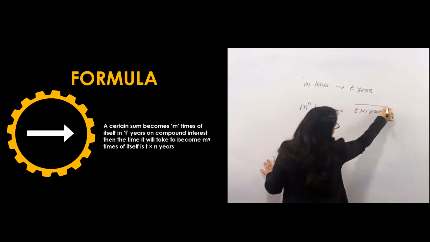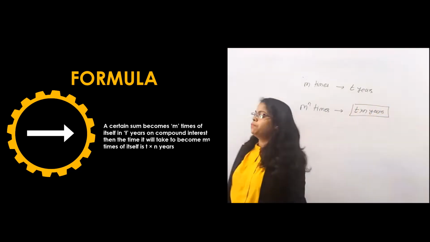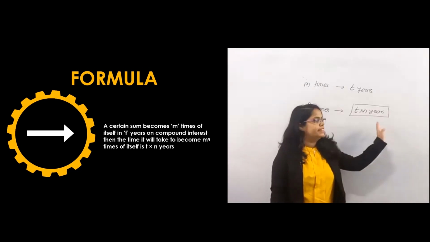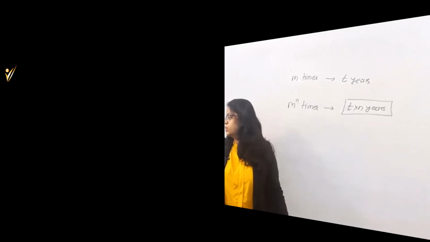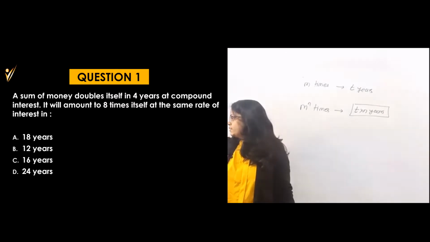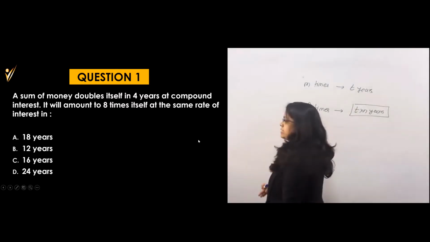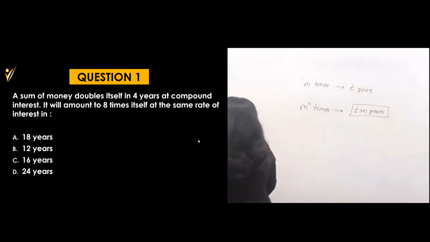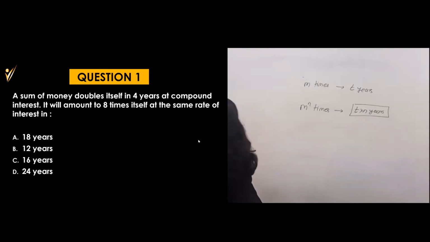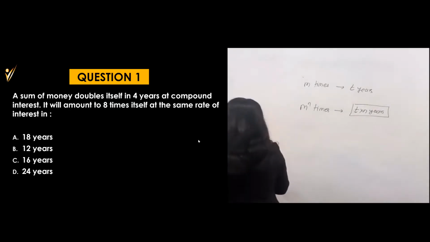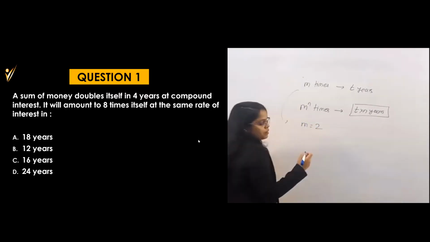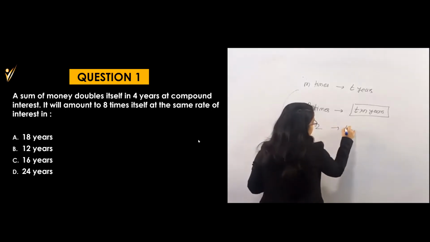They always ask how to use this formula, so let's see the first question. By that question you will get to know exactly what this is. Question number 1 is in front of you. Try this one: a sum of money doubles itself in 4 years at CI. It will amount to 8 times at the same rate of interest in how many years? The sum of money doubles itself, so m is equal to 2 because it's doubling, in 4 years.